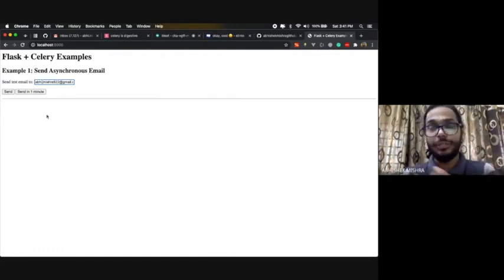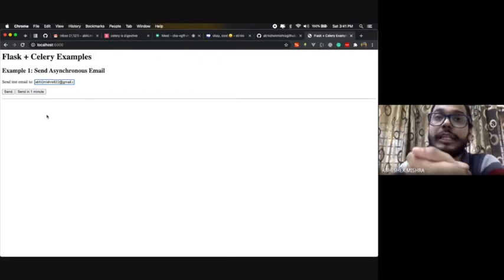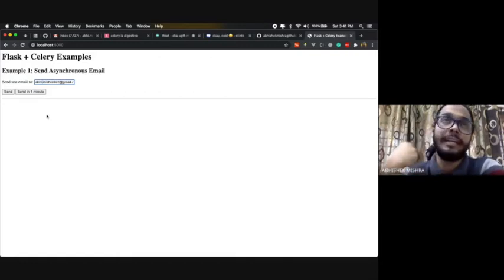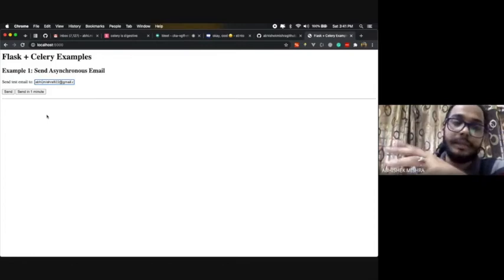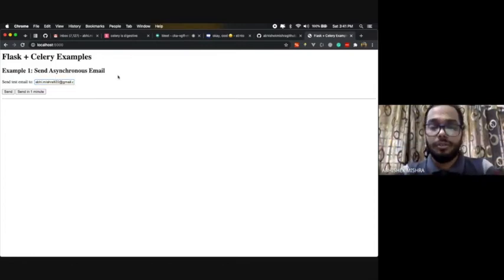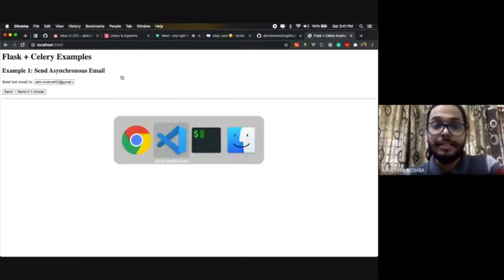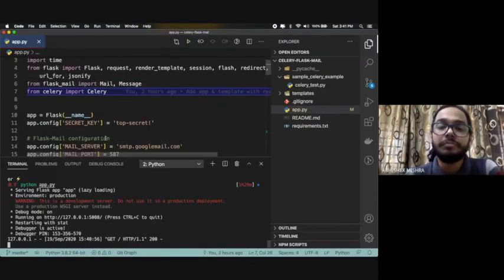As I told you, you can also execute a periodic task in Celery, and also an immediate asynchronous task. So in this example, I'm going to show you how you can send a simple email immediately, and one after a few seconds or 1 minute, depending. So I'll show the demo. Let me first jump into the code and then explain what exactly I'm doing here.